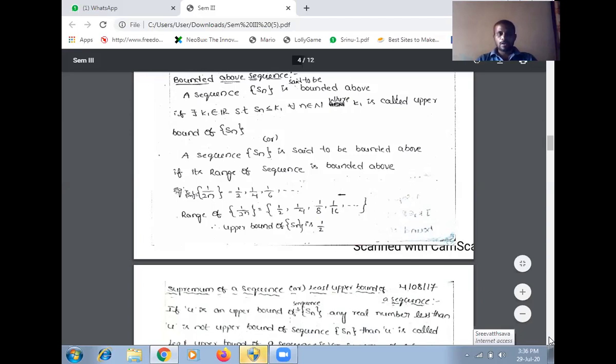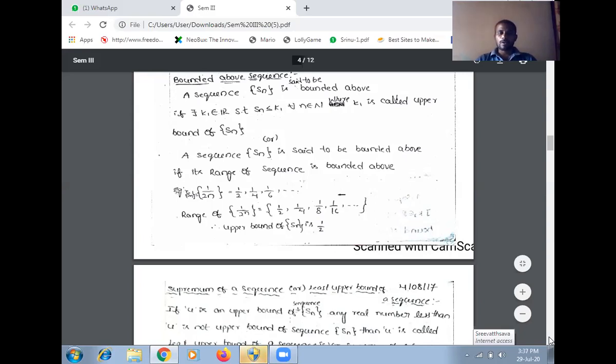For example, Sn equal to 1 by 2n. Here, giving the values n equal to 1, 2, 3, 4 and so on, we get 1 by 2, 1 by 4, 1 by 6 and so on. So what is the range of this 1 by 2n? The range of 1 by 2n is 1 by 2, 1 by 4, 1 by 8, 1 by 16 and so on. So here the upper bound of Sn is 1 by 2.